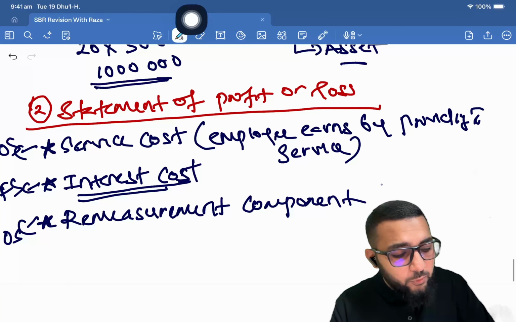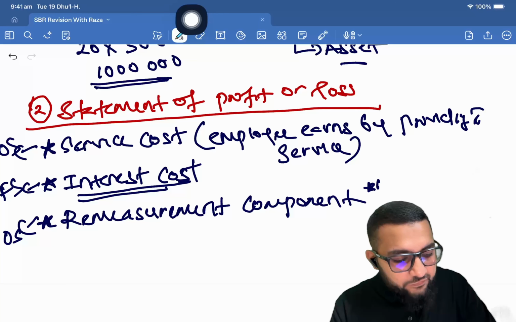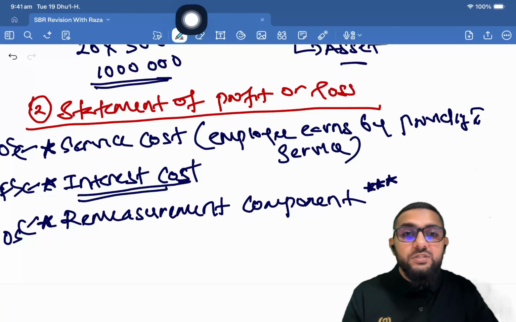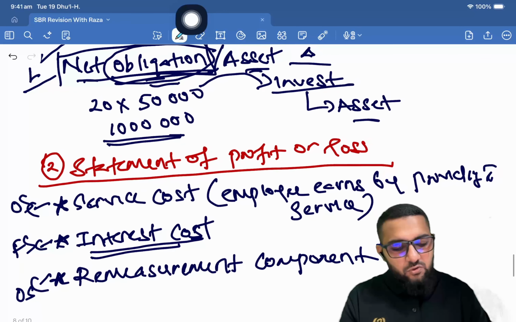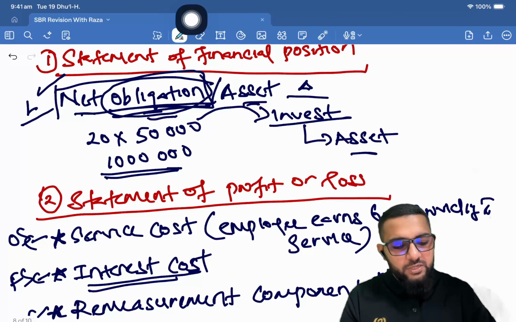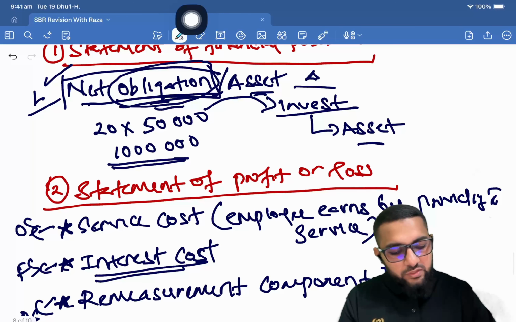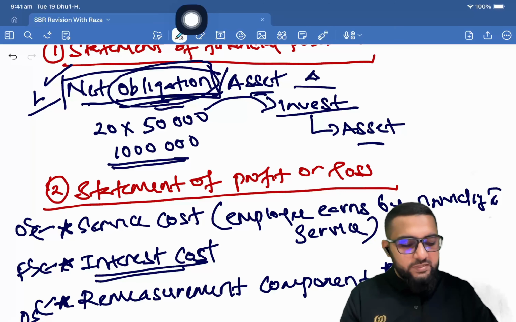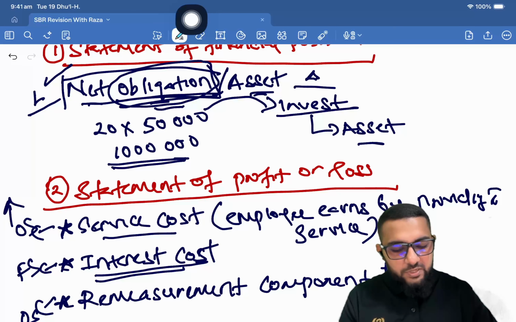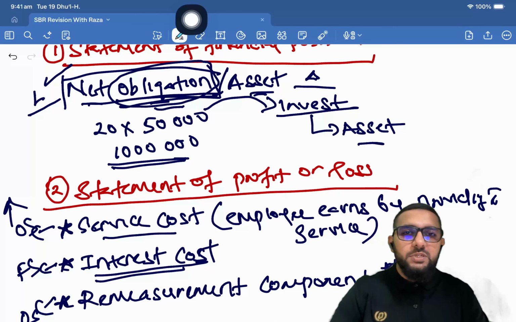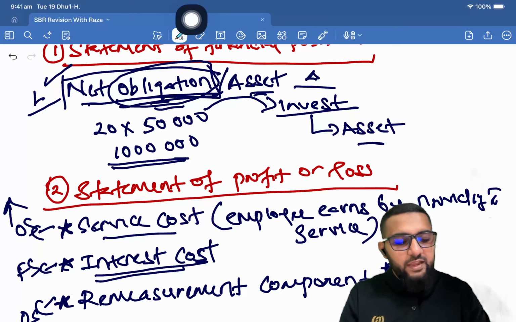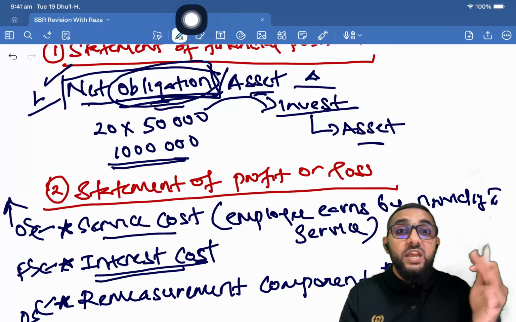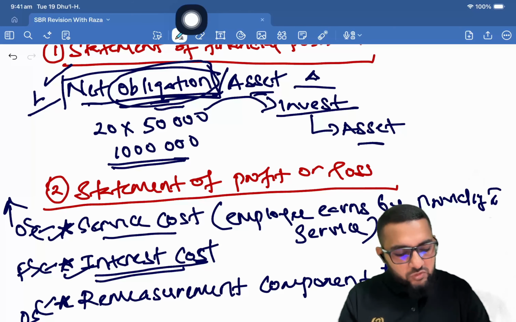Okay, there is the remeasurement component. Now this remeasurement component is what differs when we discuss the defined benefit plan. So here, in the case of all long-term benefits, you have the net obligation or asset. Then if there is service cost, it's going to increase the net obligation. Service cost increasing, net obligation increases. If service cost increases, net asset reduces. So at the end of the year, the net obligation or asset would be changed based on the service cost, the interest cost, and the remeasurement component.